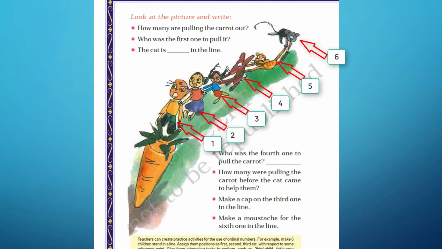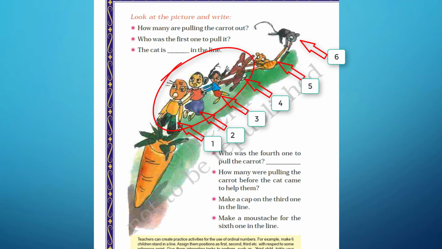Next question is, who was the 4th one to pull the carrot? This dog was the 4th one to pull the carrot. How many were pulling the carrot before the cat came to help them? So before cat joins in, there were 4 of them. This old man, the old lady, their granddaughter, and this doggy.